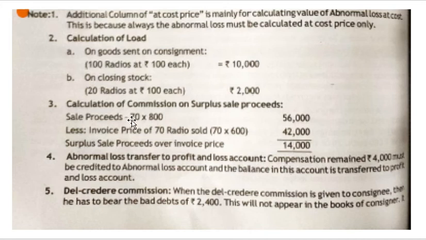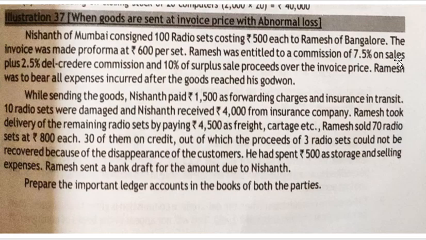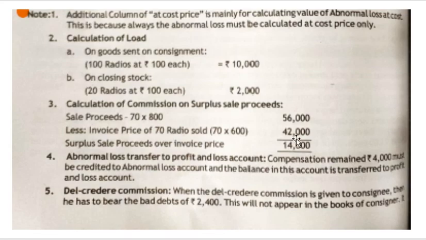The sale proceeds made by the consignee are 70 into 800, which will give you 56,000. Now what is the exact invoice price? Less invoice price of 70 radios. Only 70 radios, because you are selling how many? 70. 70 radios, where 70 into 600. Where did you get 600? The invoice price was 600, so that difference. So 70 into 600, we are getting 42,000.